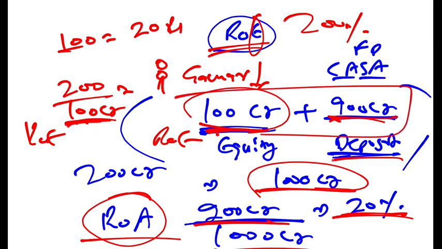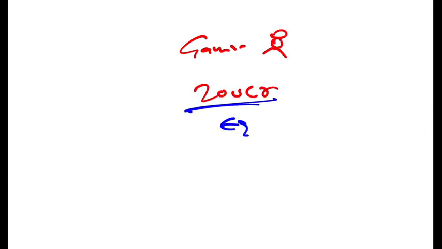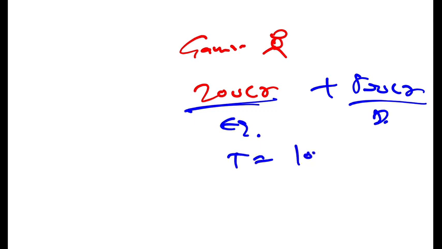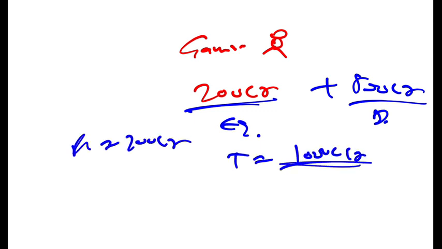Because let's take a scenario. Let's take the same scenario. Now let's say I am Gaurav. Now I have put 200 crore from my own pocket. This is my equity. And 800 crore is the money that depositors have put in my bank. So total assets are how much? Again 1000 crore, and I have made a profit of 200 crore from this 1000 crore in 1 year.